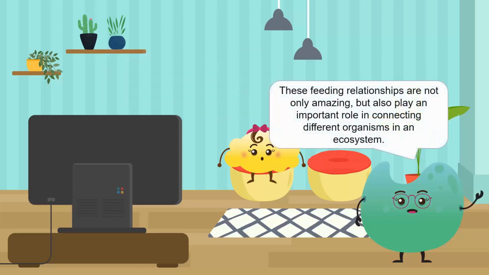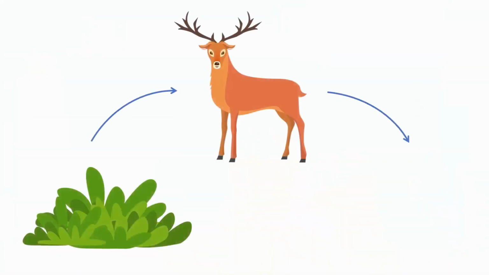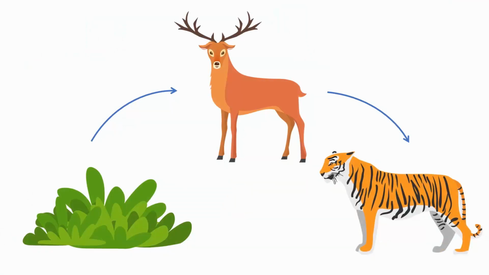These feeding relationships are not only amazing, but also play an important role in connecting different organisms in an ecosystem. The grass is eaten by the deer, and the deer is eaten by the tiger. This is how organisms obtain energy.